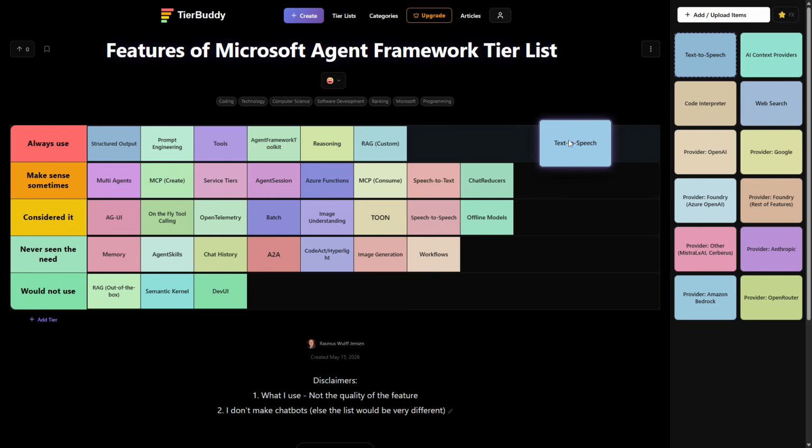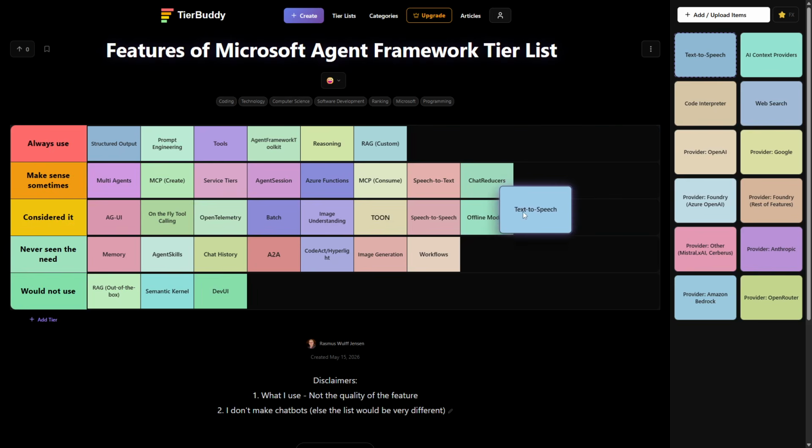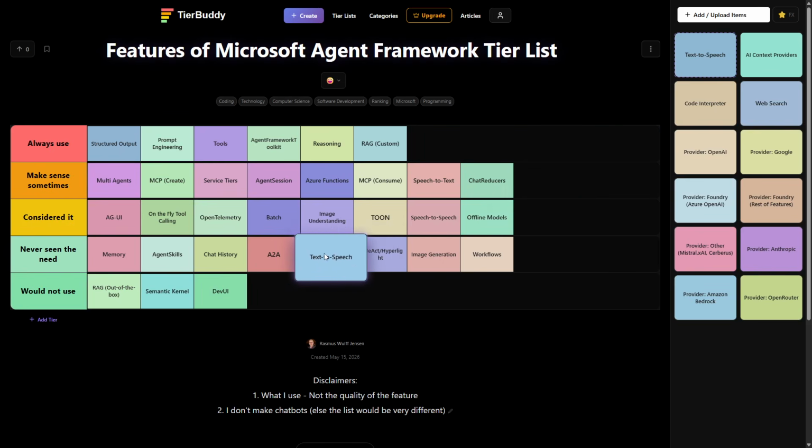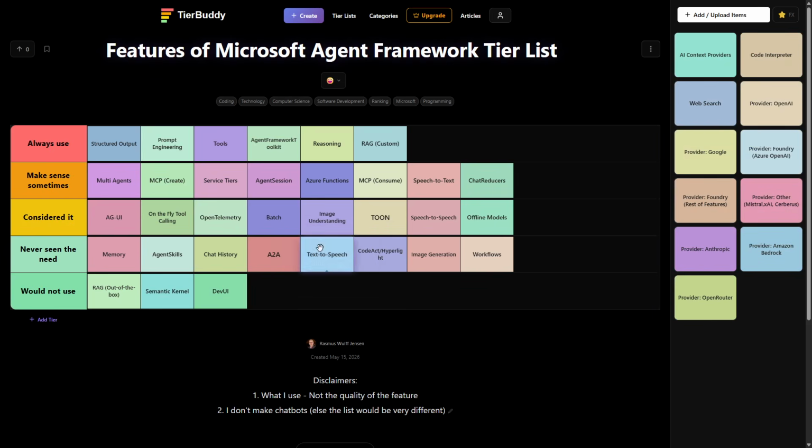Text to speech, getting something read up for us. Haven't seen the need so far. Just my use cases, but let's put it here.